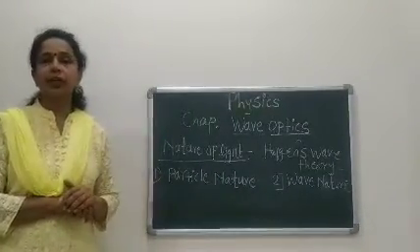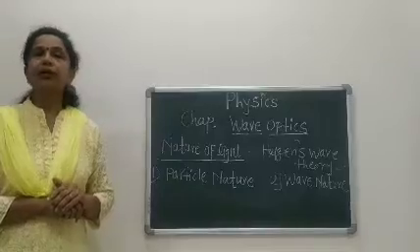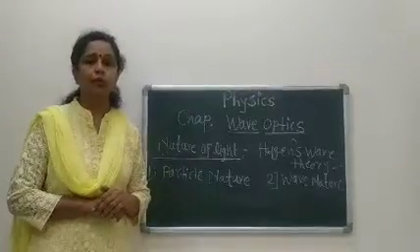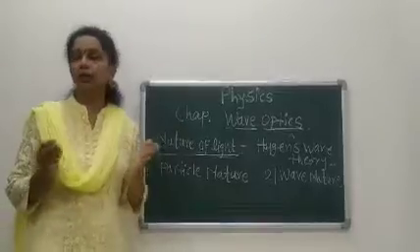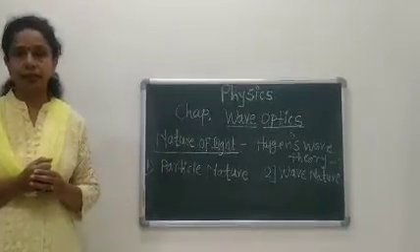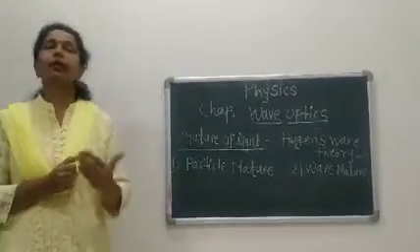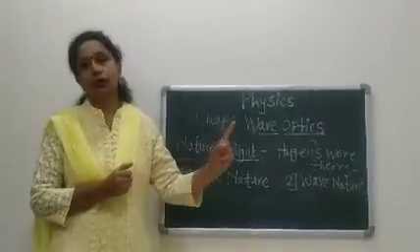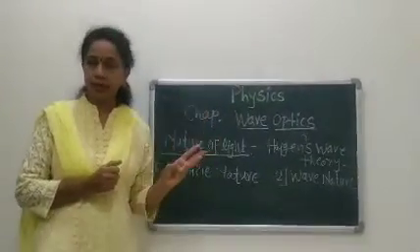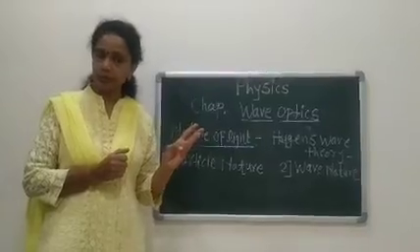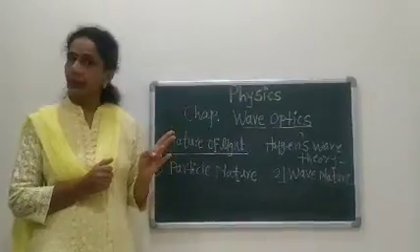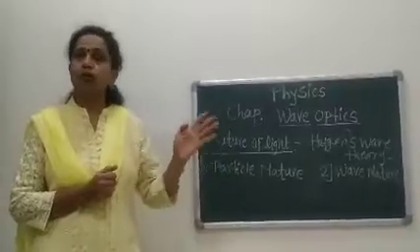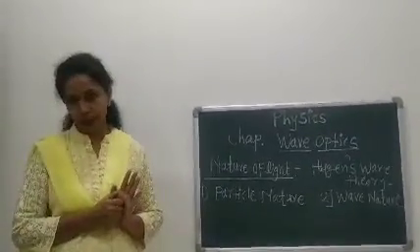Next, different colors of light are due to different wavelengths of light. You know that white light consists of 7 different colors, and those colors are due to the different wavelengths of the light waves. Red light has a different wavelength, violet light has a different wavelength, similarly orange, yellow, blue.